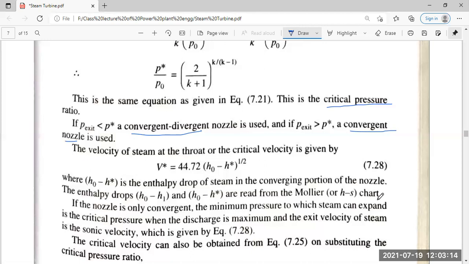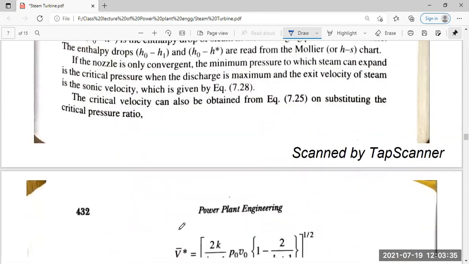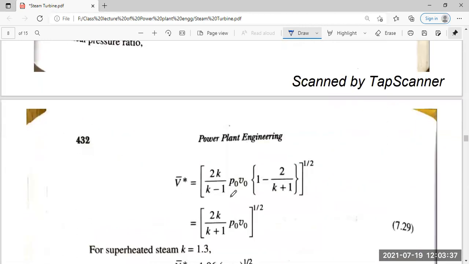If the nozzle is only convergent, the maximum pressure ratio to which the steam can be expanded is the critical pressure, and the discharge is maximum and the exit velocity of the steam is the sonic velocity, which is given in equation 28 itself. The critical velocity can also be obtained from equation 25 by substituting the critical pressure ratio.